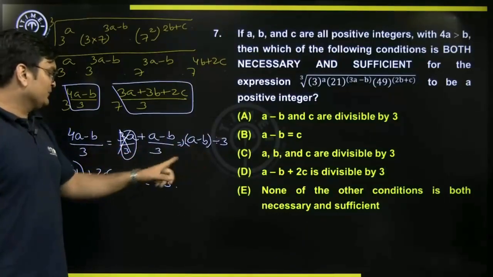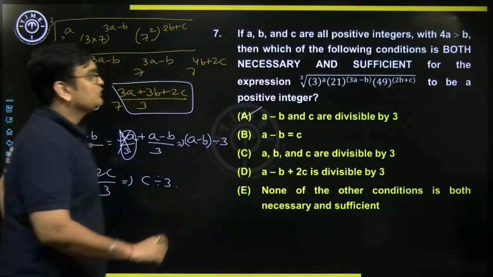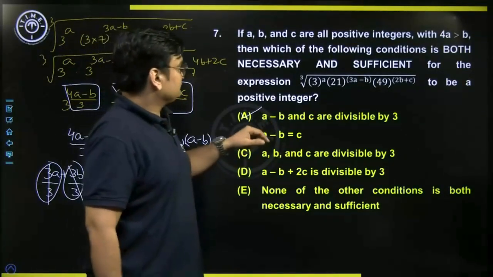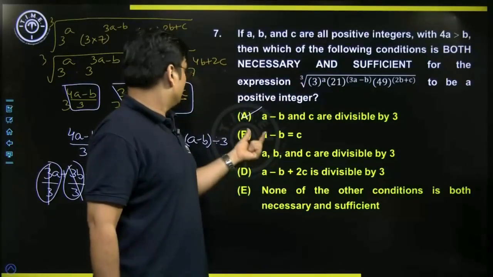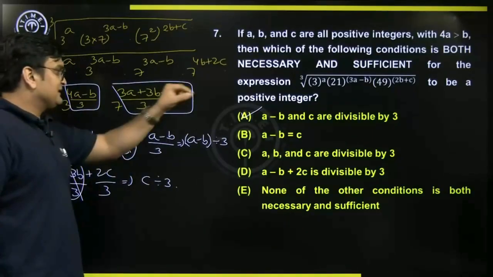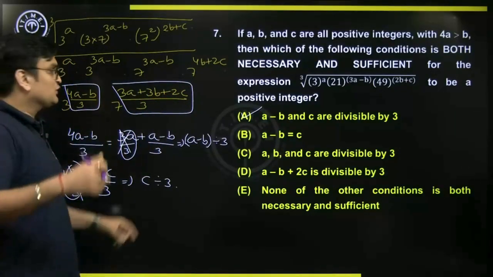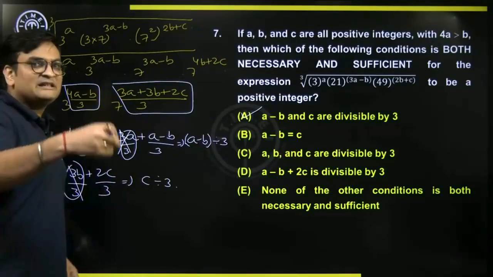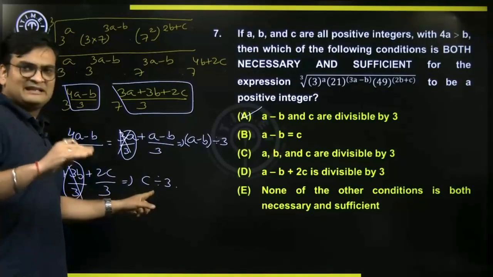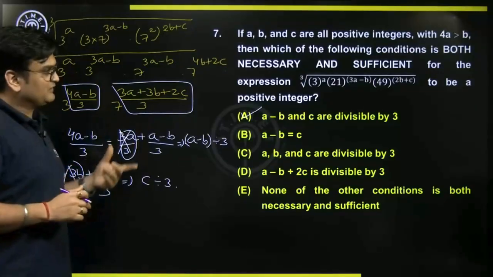So a minus b is divisible by 3 and c is divisible by 3. So option choice A is going to be our correct answer, necessary and sufficient. Sufficient because if a minus b is divisible by 3, this is definitely an integer, and c is divisible by 3, this is definitely an integer, irrespective of the values of a and b. Whether a and b themselves are divisible by 3 or not, we don't know, but a minus b is divisible by 3 and c is divisible by 3, then yes, I'll get an integer for sure. So it's sufficient.